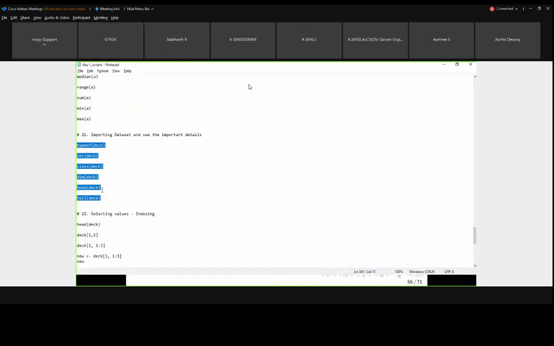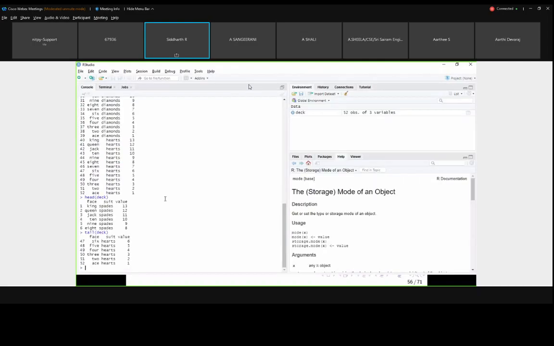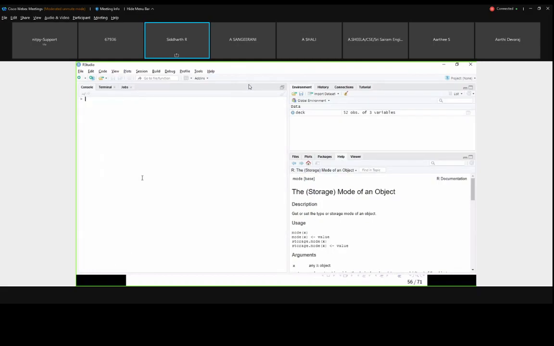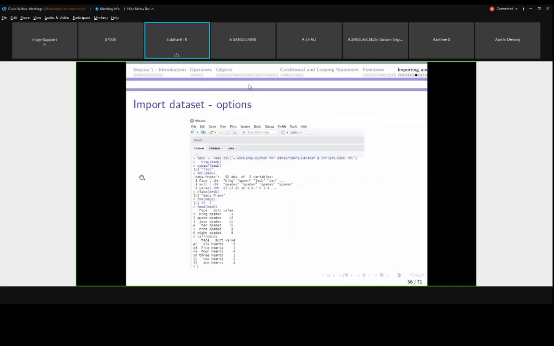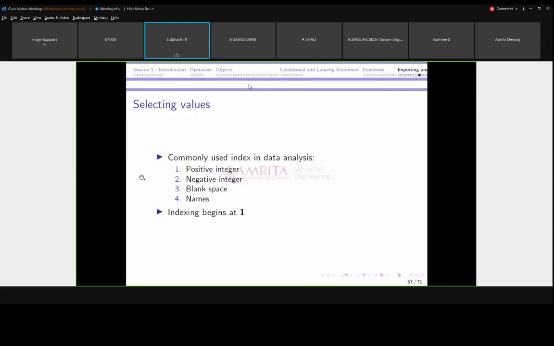That part is over, and next we will see how we can select some values from the data. I am clearing this out. I will go to slides. So up to now we have loaded our data, we have seen the structure of the data, and the important information we have inferred from it.